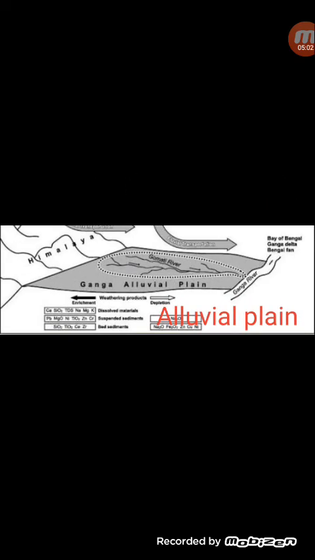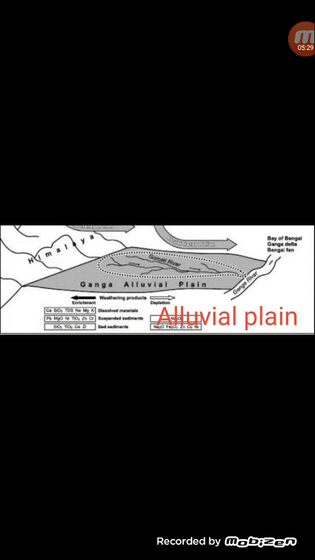Now, the next that we are going to discuss is about the depositional plains. As I was telling you, the depositional plains are formed mainly due to the depositional action of various agents. Whatever eroded materials are found from the different agents, these materials are again deposited to form the depositional plains. The first one that you see of a depositional plain is an alluvial plain.